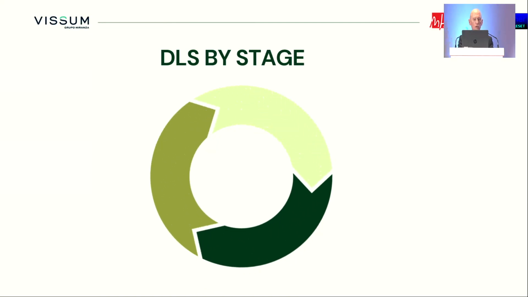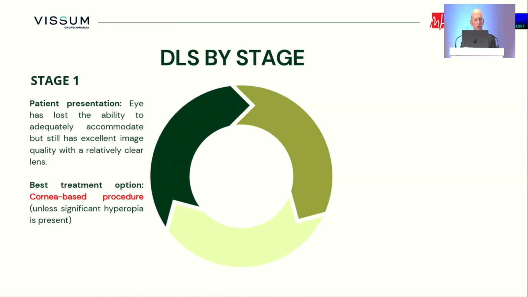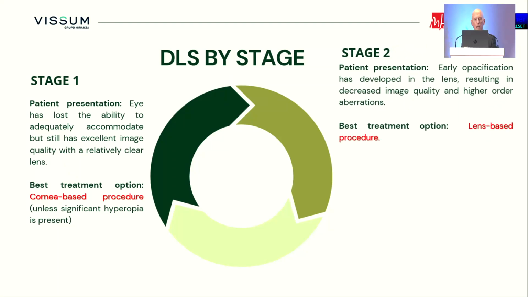If we want to define the dysfunctional lens syndrome by stage, we have a stage 1 in which the patient has lost the ability to adequately accommodate, but still has excellent quality of image and a clear lens. The best treatment option probably at this moment is perhaps a cornea-based procedure or intraocular lens, because we don't need to replace an element that is not functioning completely well, but is transparent and efficient. It's a totally different issue.